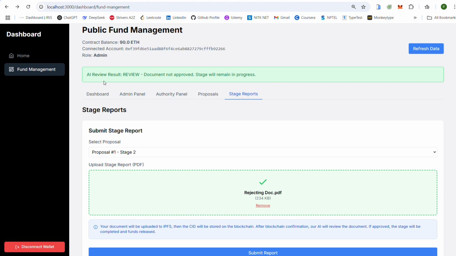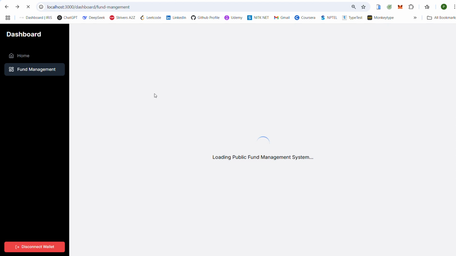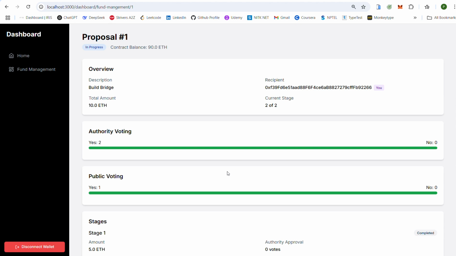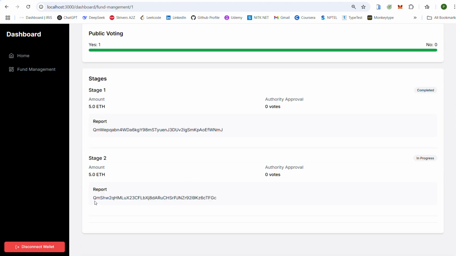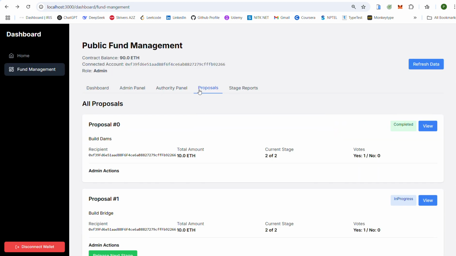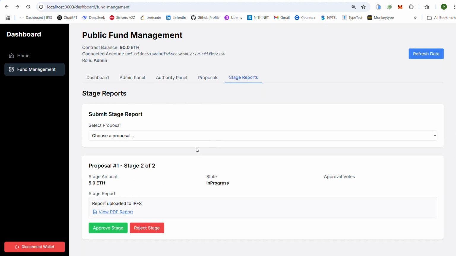So we got the response and we can see that the document is not approved and the stage will remain in progress. So you can see that in the proposal that we created, for the second stage, the document is uploaded, but it is still in progress. It is not marked as completed. In such a situation, this will go for a manual review by the authorities. There are two authorities involved in our project, so all of them must approve this stage.